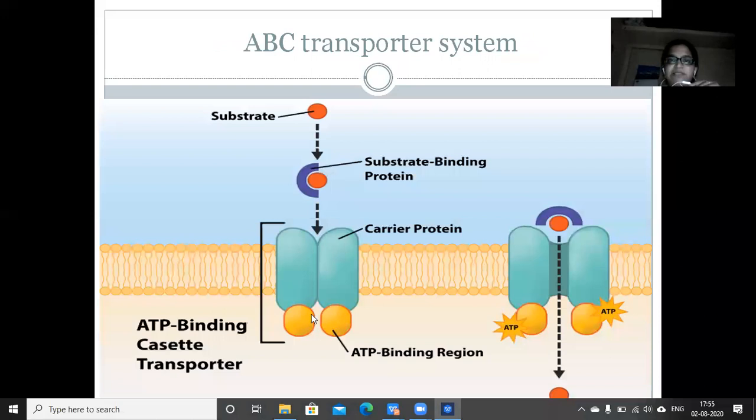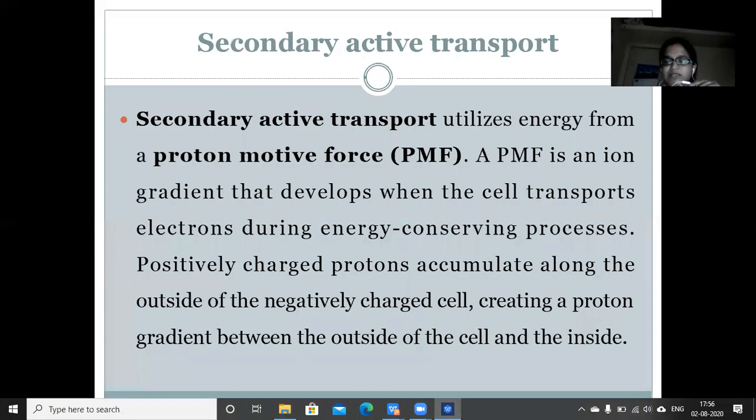This is the substrate. When it binds to the substrate binding protein, this will be carried across the cell membrane through carrier proteins utilizing ATP here. This is the ATP binding site. First ATP will bind here and it gets hydrolyzed and energy is released. This energy will be utilized for the opening of this carrier protein and transporting this substrate bound protein into the cell. So this is the ABC system, and the next is secondary active transport.